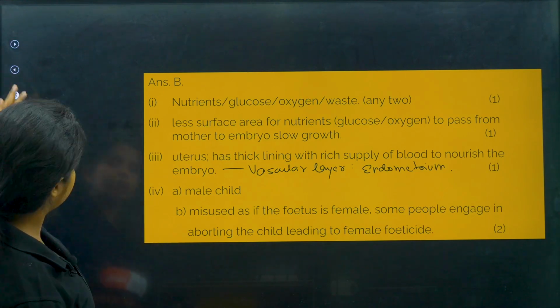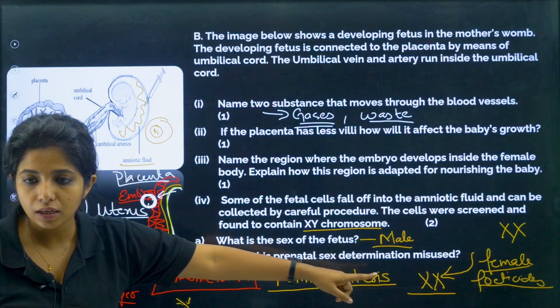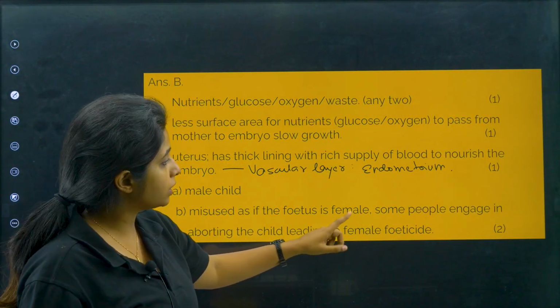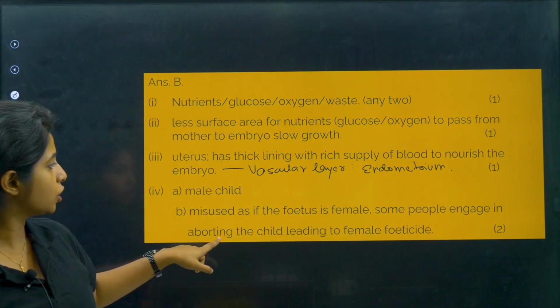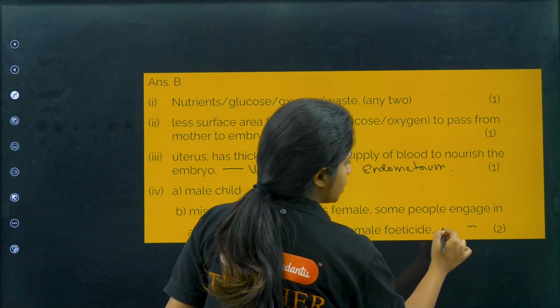Now, what is the sex of the child? It is male. And how is prenatal sex determination misused? As I already told you, if the fetus is female, some people engaged in aborting the child, leading to female feticide. This is how it is being misused.